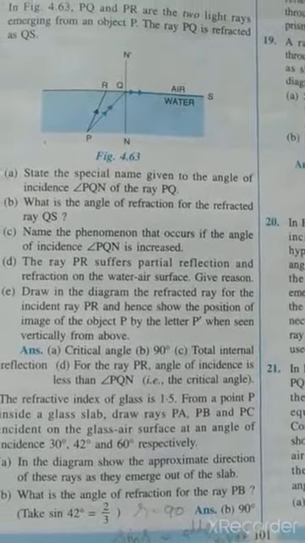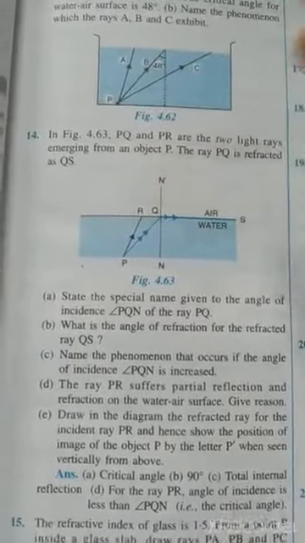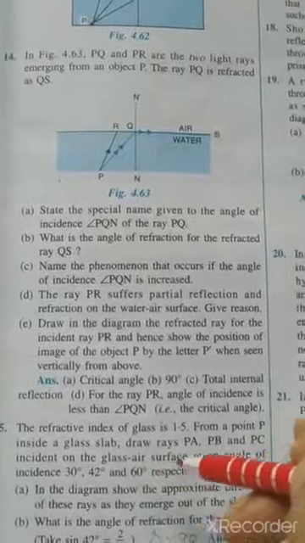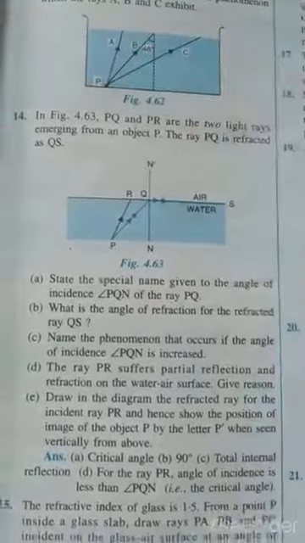Same question, it is given if you take this diagram. So this is the only diagram you have to draw in this question. First angle is given, PA, and here you have to draw angle of incidence 30 degrees. So here you will draw a normal. This is the first case. Here you will draw a normal and you will make an angle of 30 degree. Clear? So reflection and refraction.